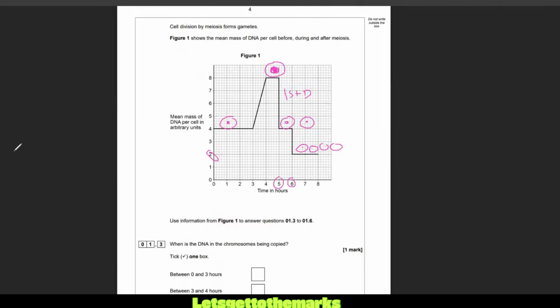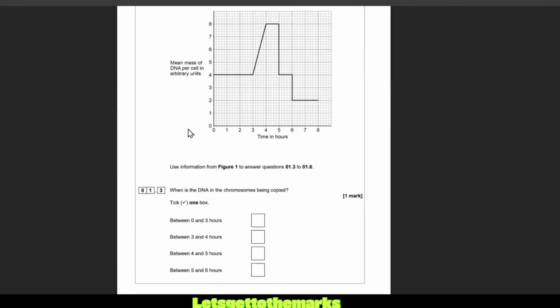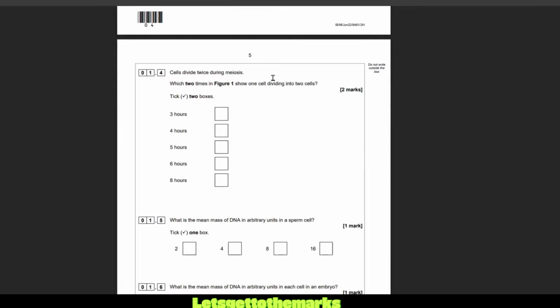What are they actually asking us? Which two times show one cell dividing into two cells? So we're going to say it happened at 5 hours, and 6 hours is when we had cell division going on. So that's when cells were dividing. They're the 2 divisions. What is the mean mass of DNA in arbitrary units in a sperm cell?